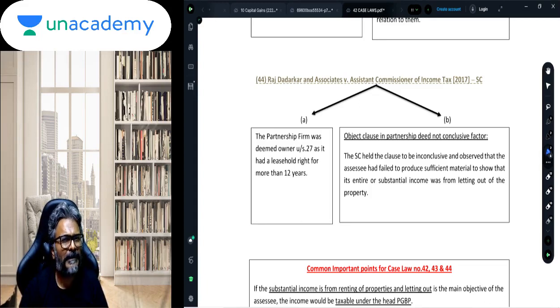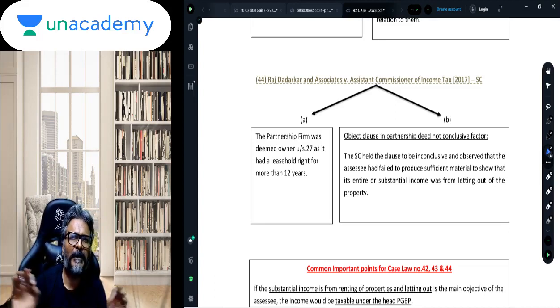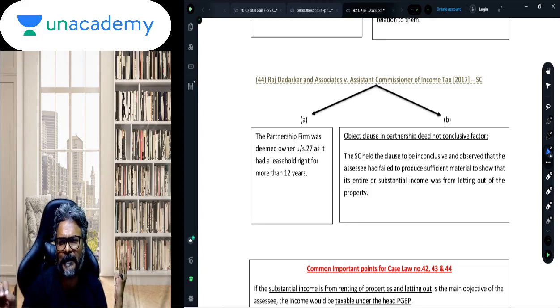What was the main business of the partnership firm? The deed was not clear, unlike in the case of Chennai Properties and Investment Limited, where the memorandum of association of the company was very clear to suggest that the main business of the company was to build houses for the purpose of letting out. But here the main business was not very clear, and accordingly in this particular case, the partnership deed was not providing full clarity on what the main business was.